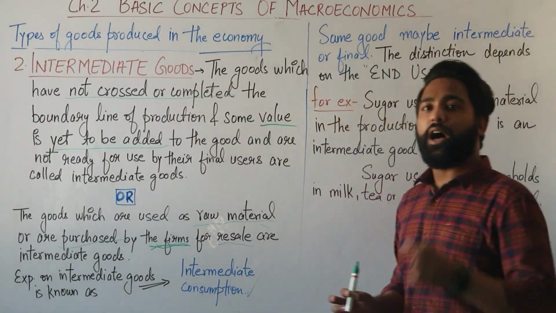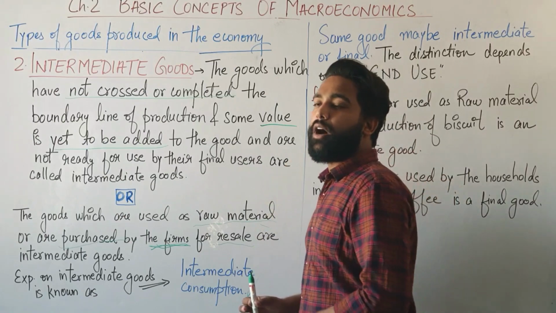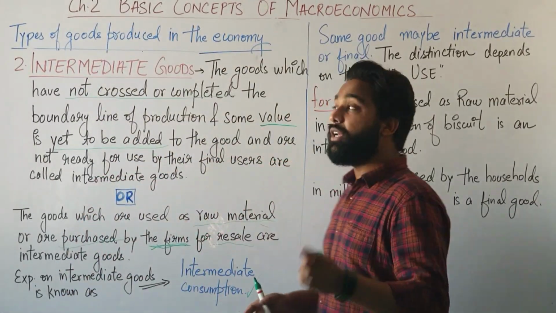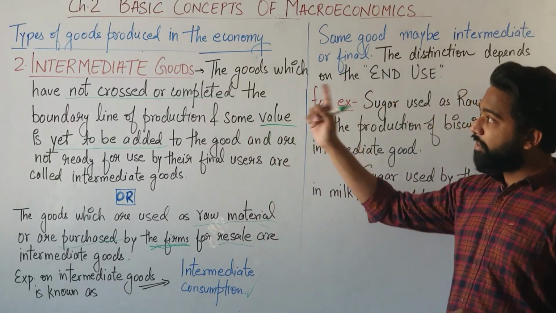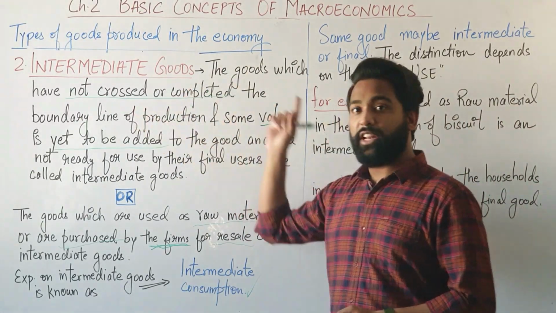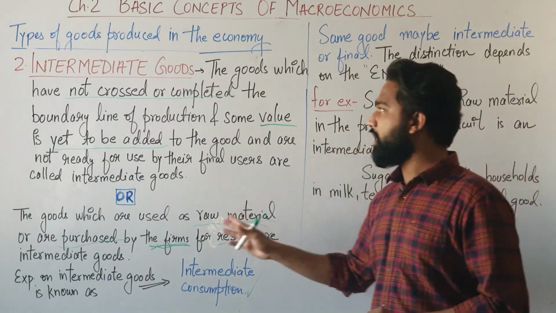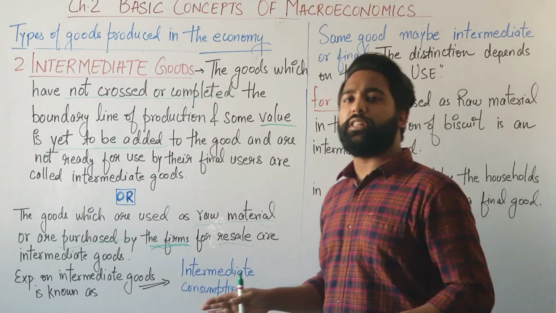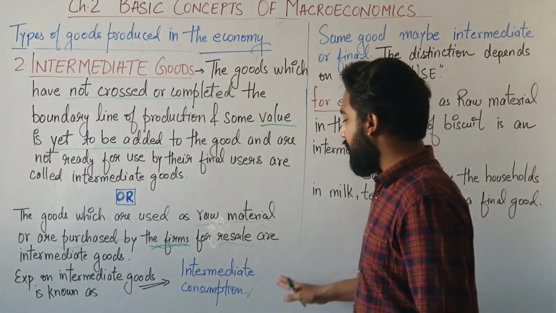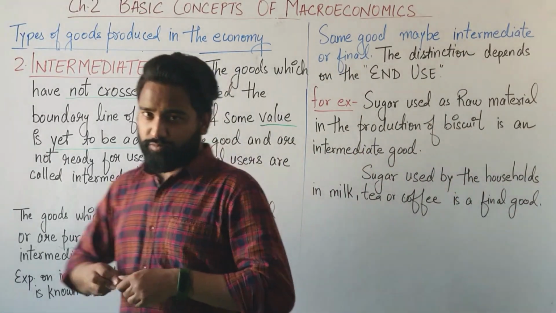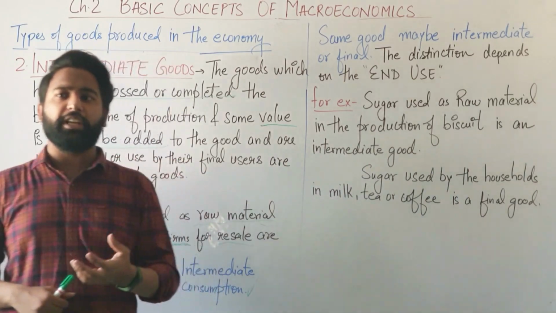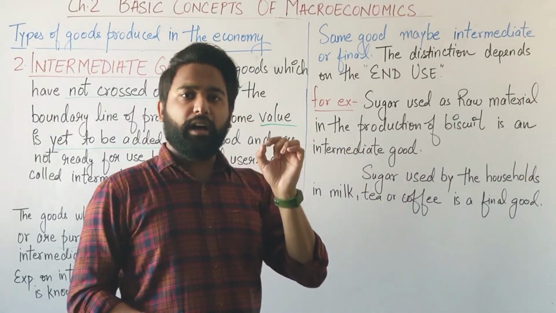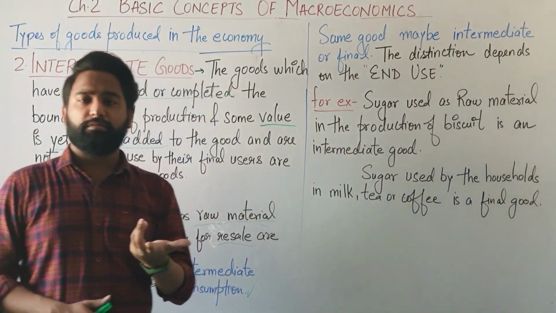Intermediate consumption is not noted down in the national product or national income. Only final goods, the first type which we have studied earlier, will be used in the estimation of national income, not the intermediate goods. Intermediate goods are never used in the estimation of national income. Now, there is one question which usually comes in your exams: can a good be both?